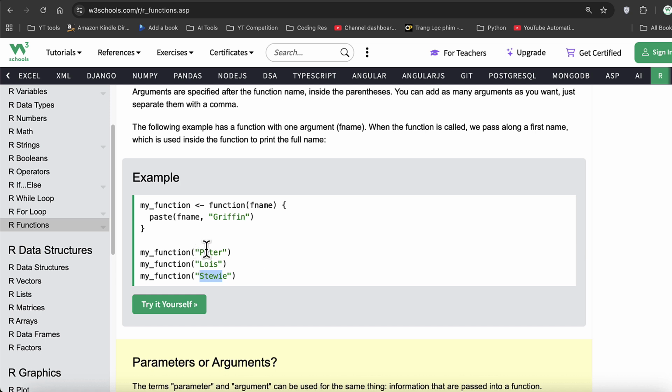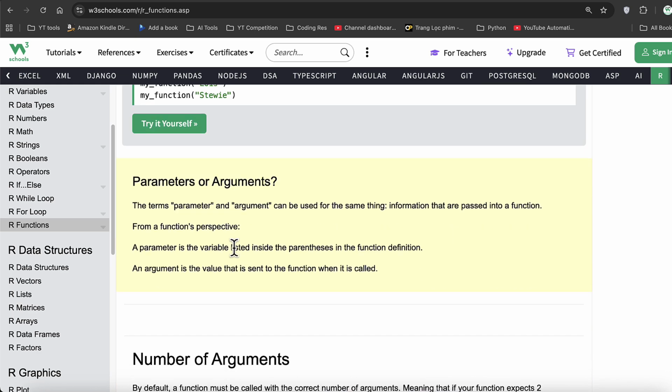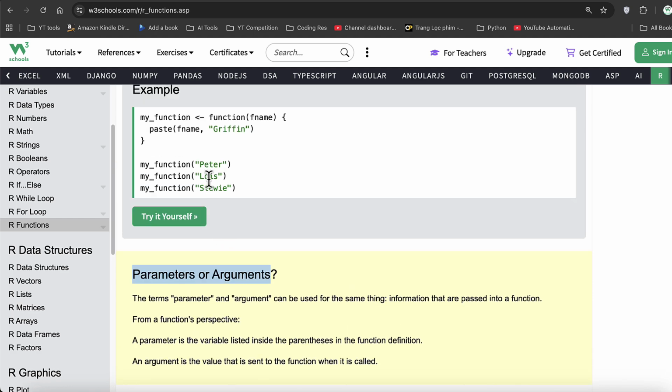This can be your addition function as well. So you can have 5 plus 5, 5 plus 7, or whatever operations you're doing. So the add function will take different arguments every time. You just pass the arguments, it will take the argument values, do the operation, and then return an answer to you. Okay, so this is what a function is. Now two terminologies, parameters and arguments. As I said, in my understanding, we just use them interchangeably. But typically we say when we pass a value while calling a function, this becomes an argument. And here, this is known as a parameter. That's the key difference between them.